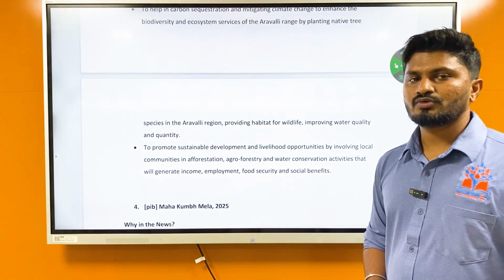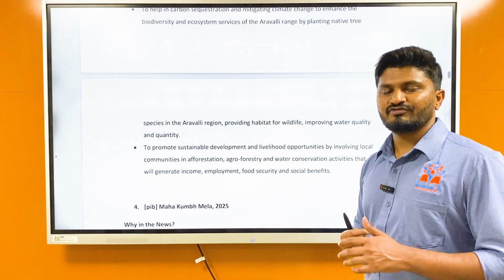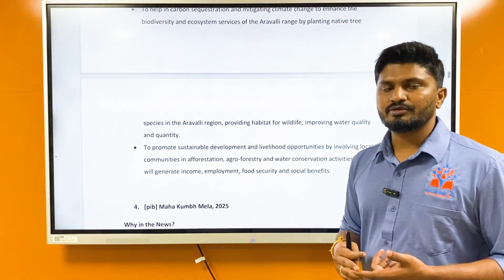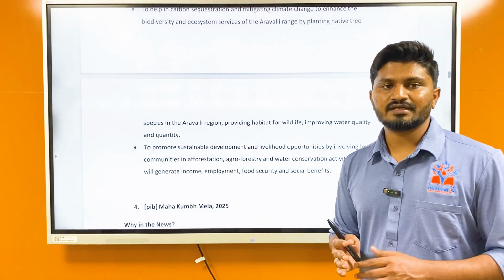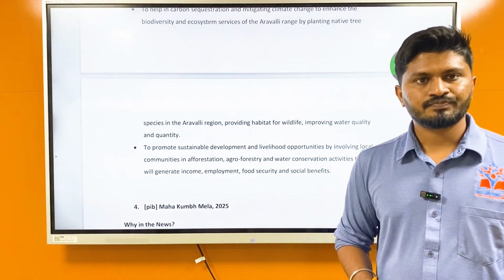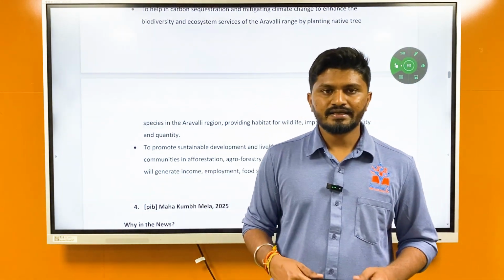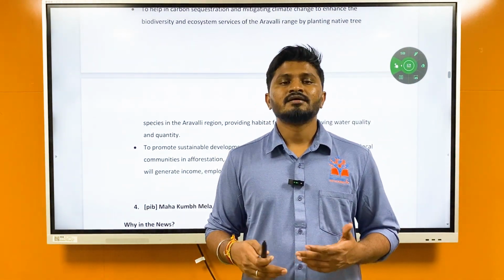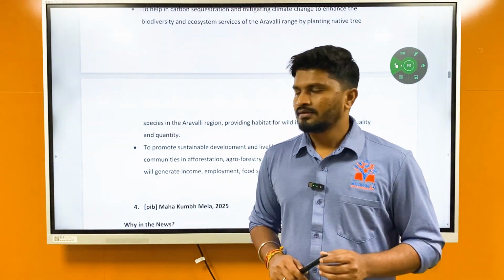It is not just about land degradation. It is also covering afforestation. It is also covering local communities. It is also covering biodiversity. All the perspectives will be taken into account. So this is about the Aravali Green Wall project. Whenever there is a question in environment and ecology about India's contribution to or India's projects regarding climate change, you can use this example.